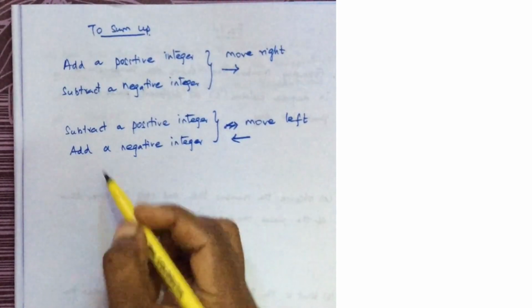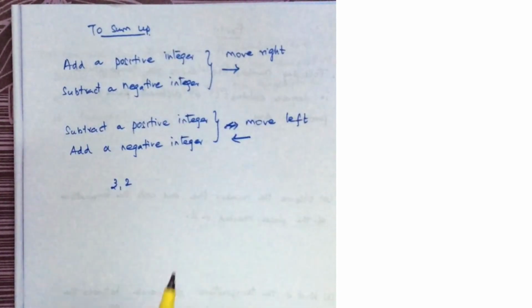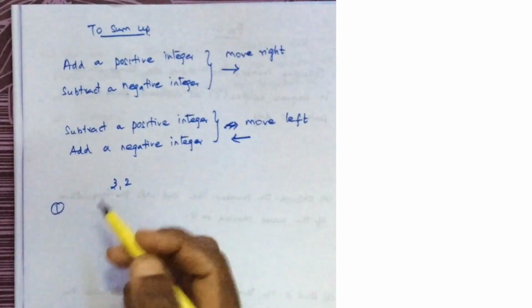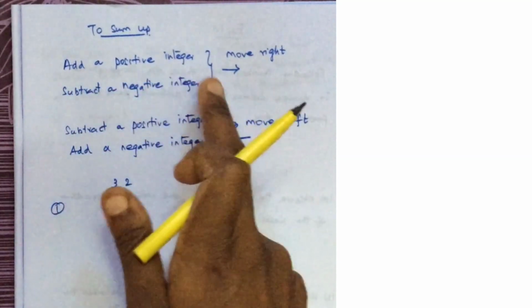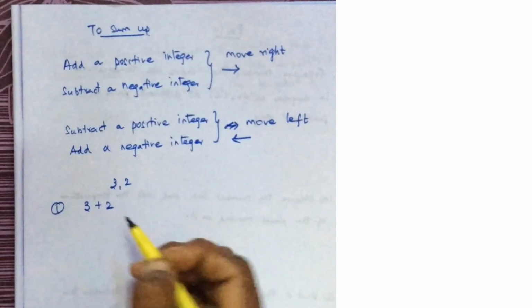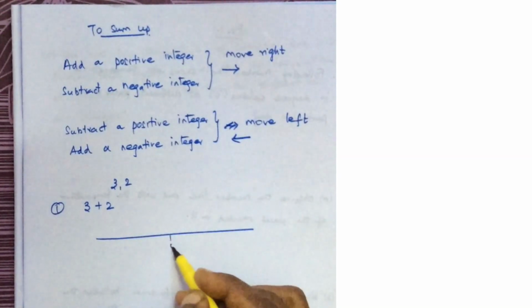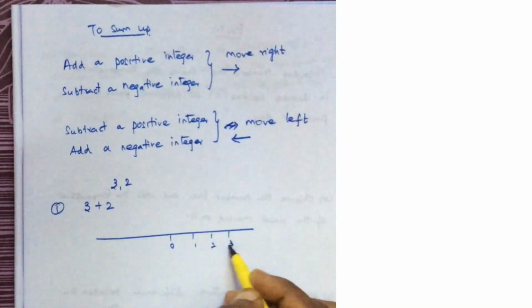Let me take 2 numbers, 3 and 2. Okay, the first case I'm taking is add a positive integer. To this 3 I am adding a positive integer. Okay, let me draw a number line 0, 1, 2 and 3.